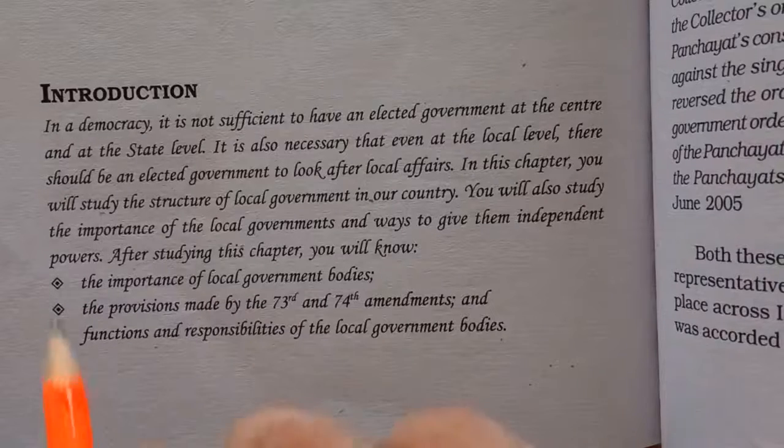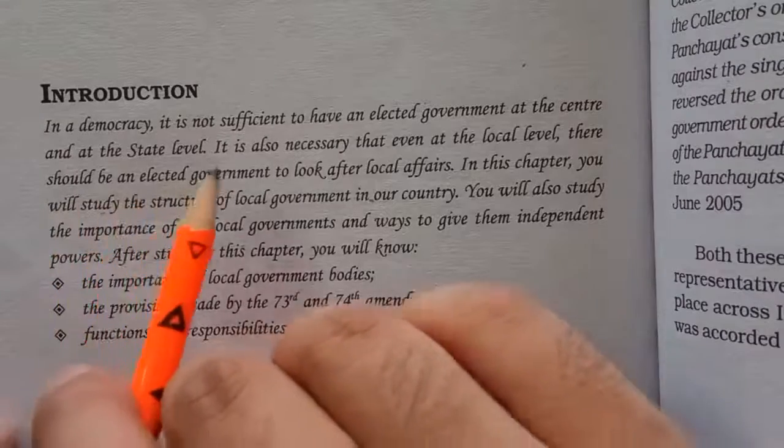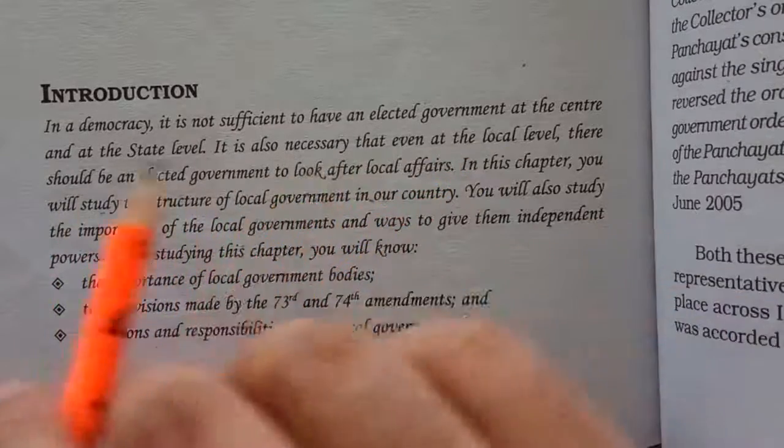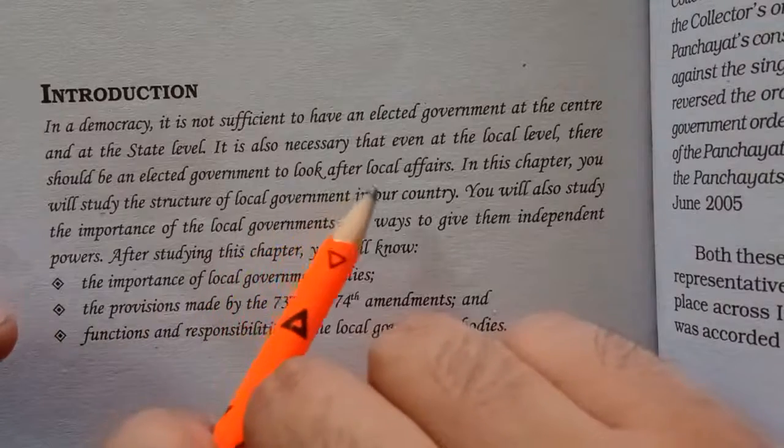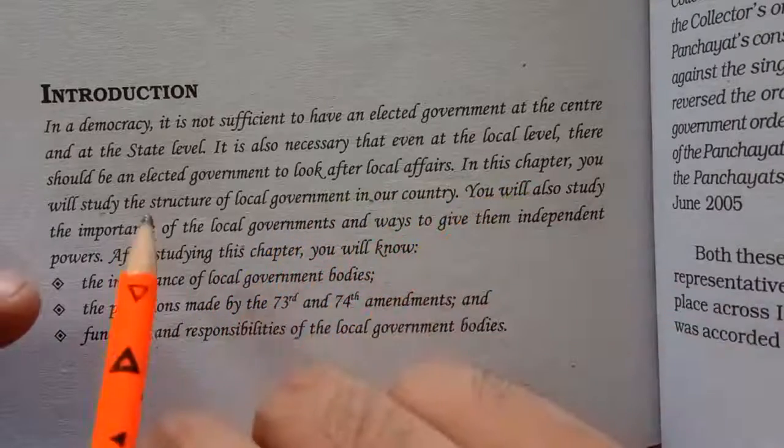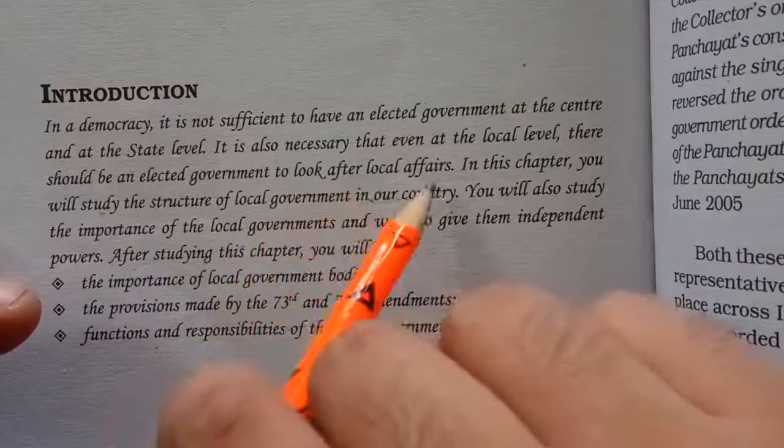So in a democracy, it is not sufficient to have an elected government at the center and at the state level, because mostly we see an elected government at the central level, that is the central government, and at the state level, that is the state government, and the most importance is given to these two governments. But it is also necessary that even at the local level there should be an elected government to look after the local affairs.